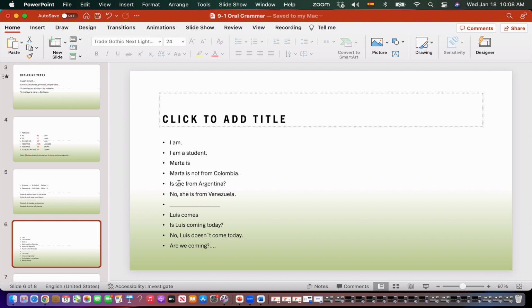Now, if it's a question, is she from Argentina? Well, remember in Spanish, when you write this, there's going to be a question mark in the front, and then the order could be different, but always stress the verb. ¿Es ella de Argentina? And the negative will be no, she is from Venezuela. No, ella es de Venezuela.